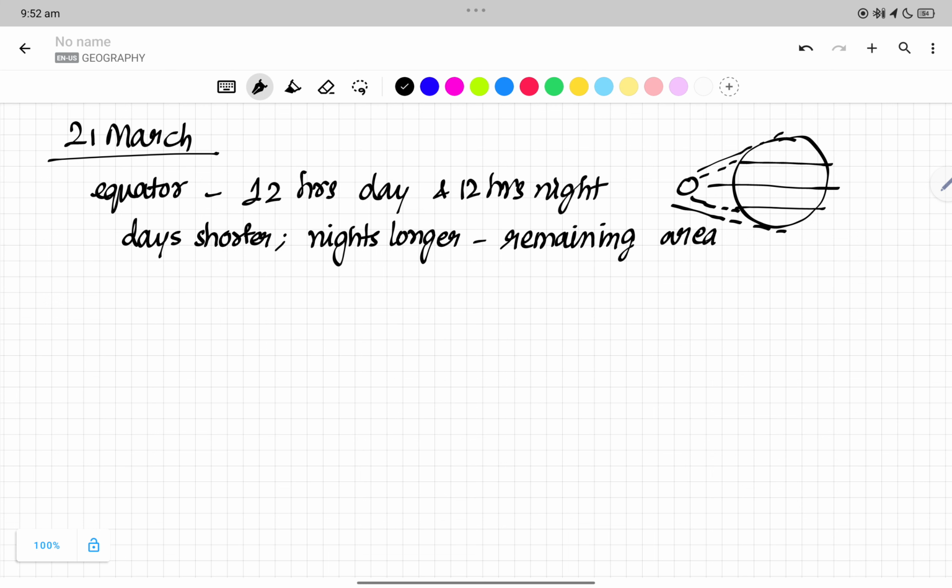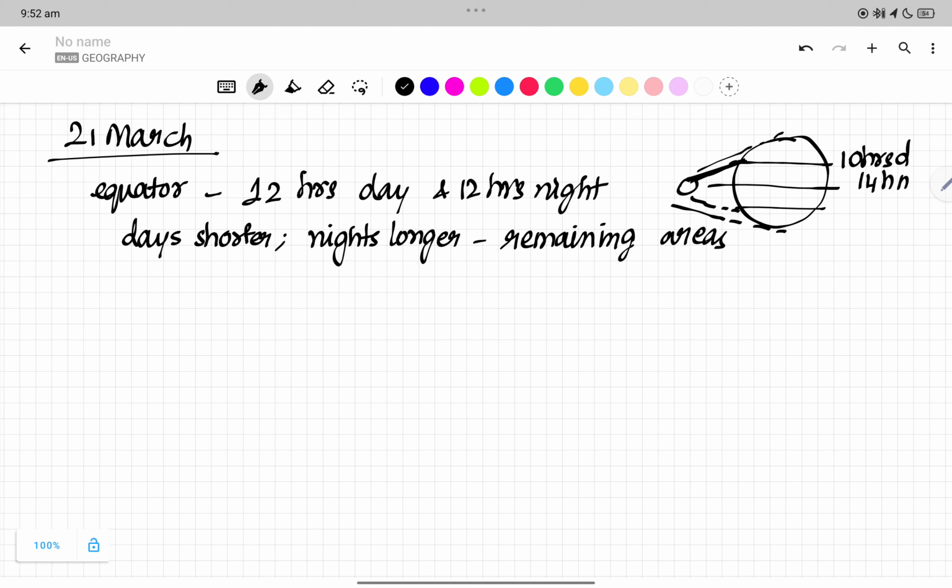So the difference here, you see, will be like 10 hours of day and 14 hours of night. So it is not actually just 2 hours of difference between day and night, right?